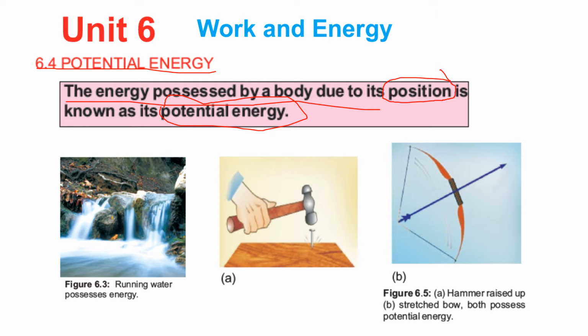If you see figure 6.3, the running water possesses energy. So what type of energy is the water possessing? This is stored water, and when it falls from some height, it possesses potential energy, because that water is falling from some height, and when height is involved, obviously the position of the water is changing. So we can say that it has potential energy.